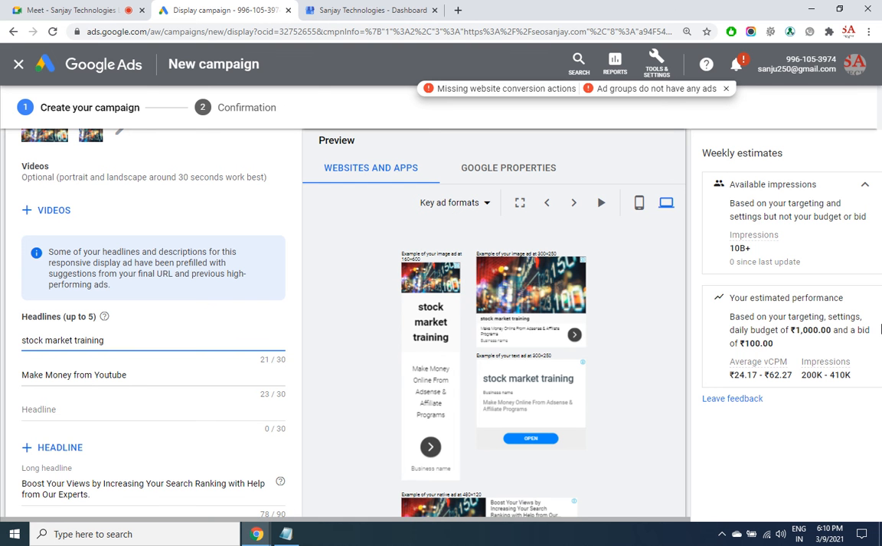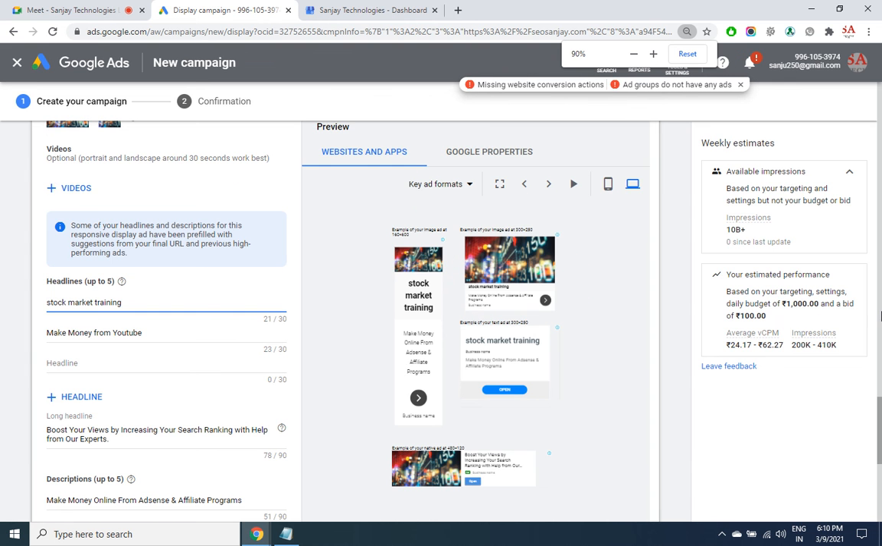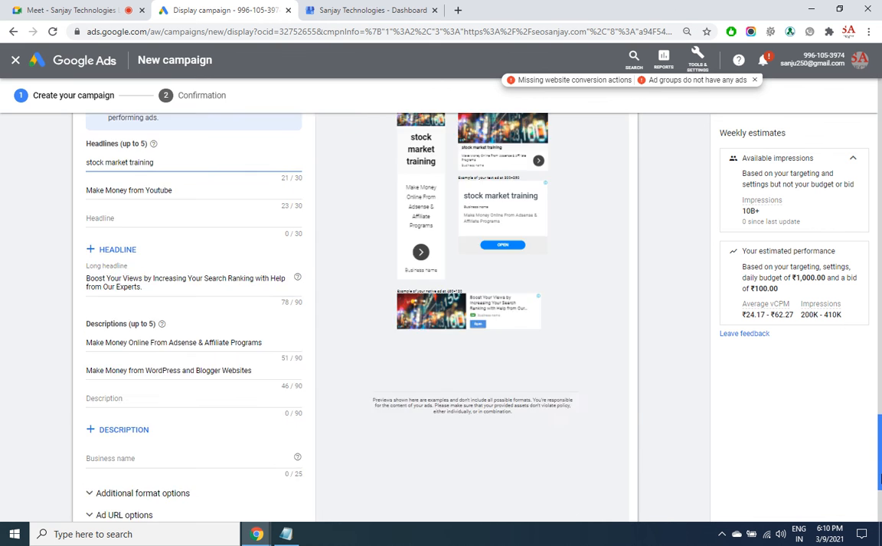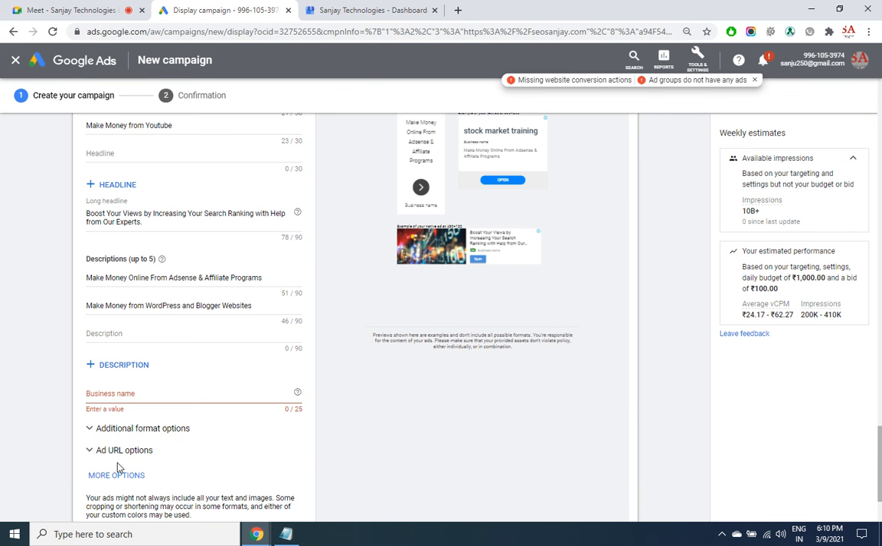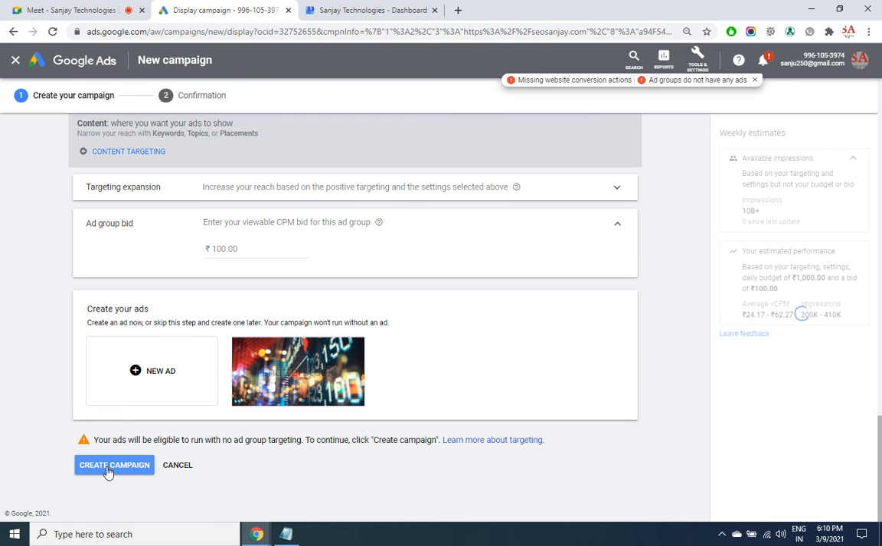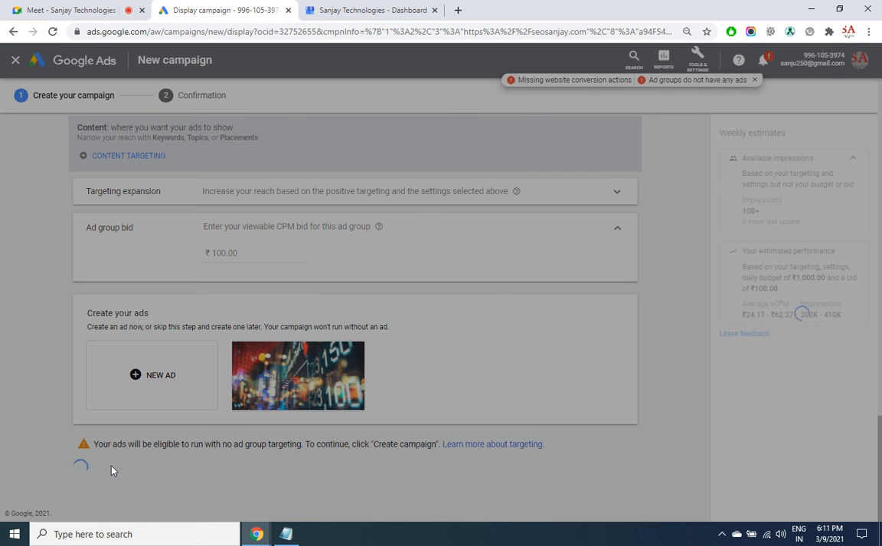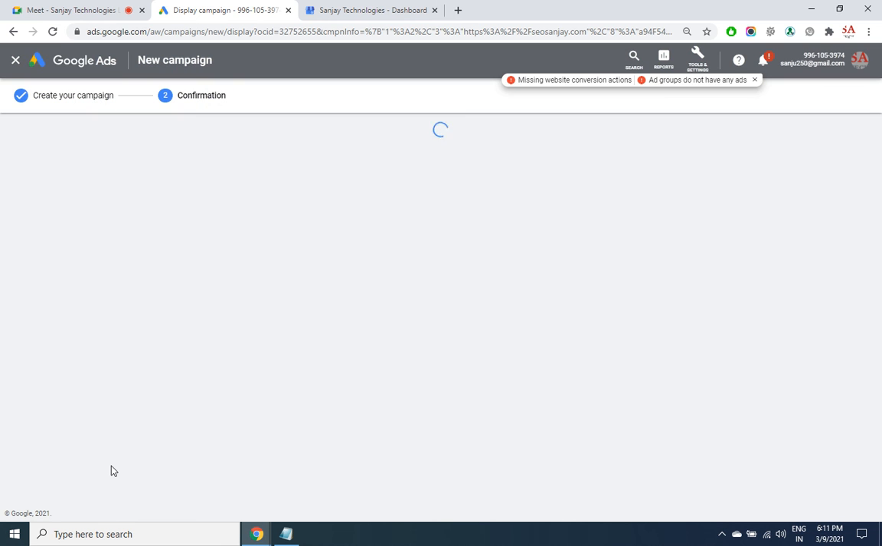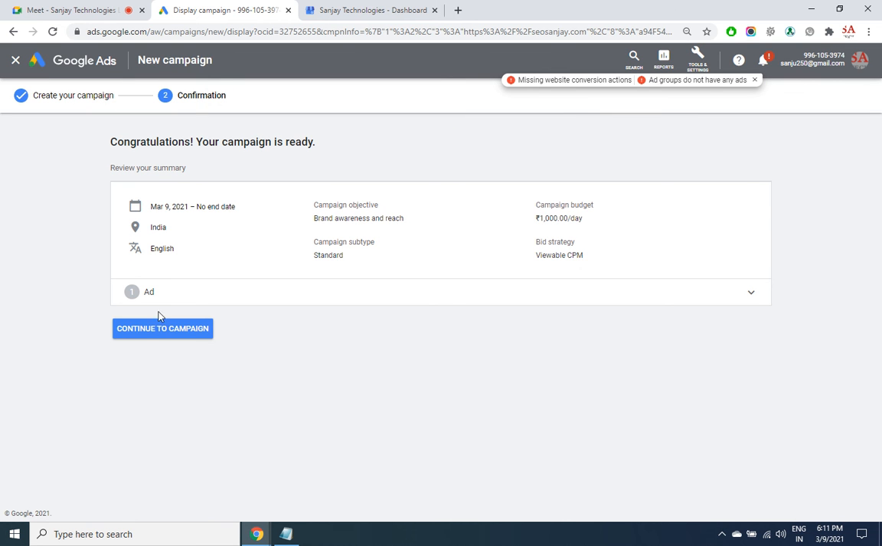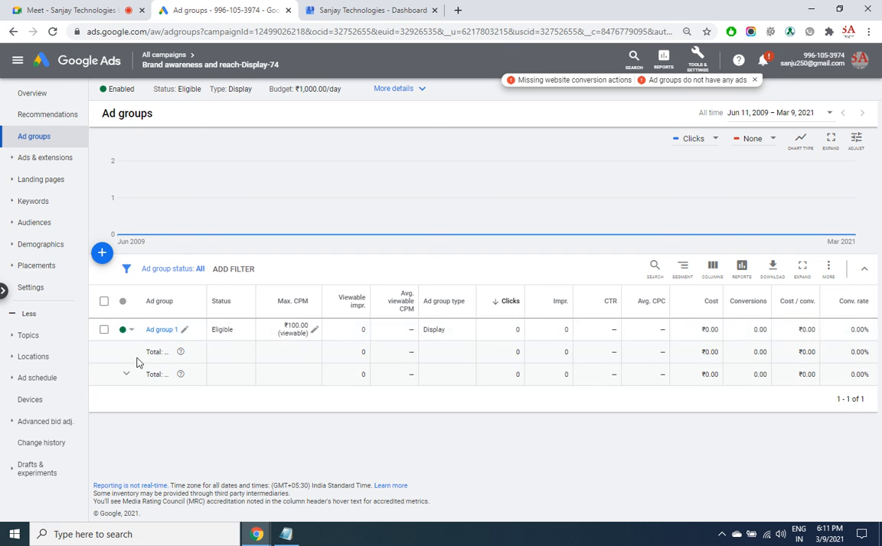So once everything is set, click on create. That's it. The moment you top up the funds, the ads will run. So here you will be paying on a view basis.